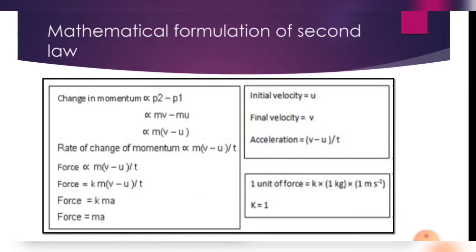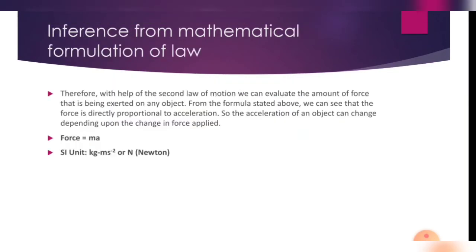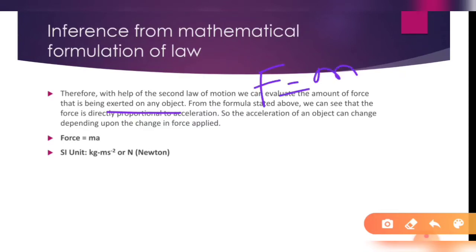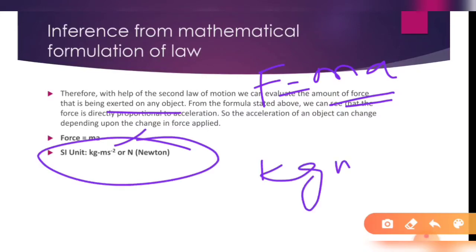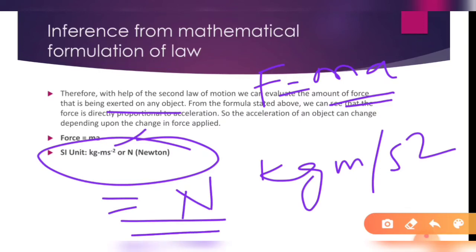From the second law of motion, we can conclude that with its help, we can evaluate the amount of force that is being exerted on an object. From the F is equal to ma formula, we can see that the force is directly proportional to the acceleration. So the acceleration of an object can change depending upon the change in force applied. Force is equal to ma and the unit is kg meter per second square, which is equal to Newton, capital N.